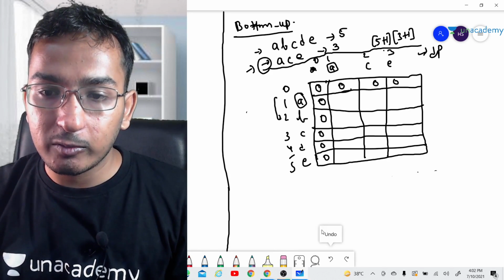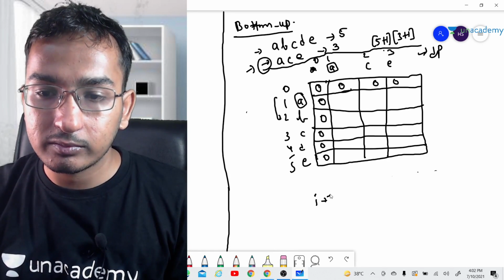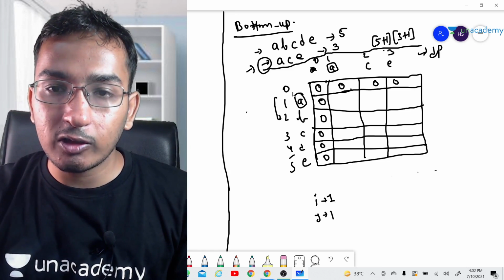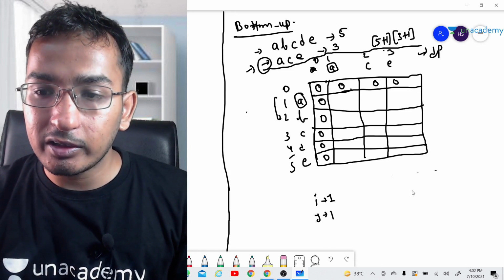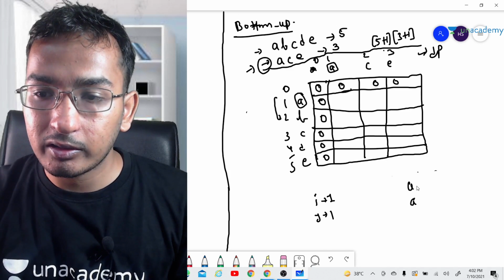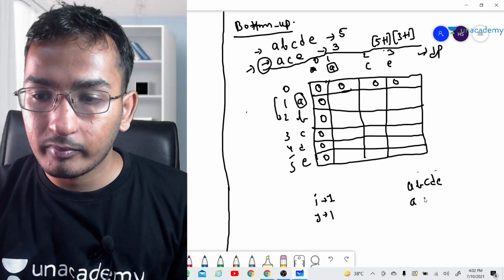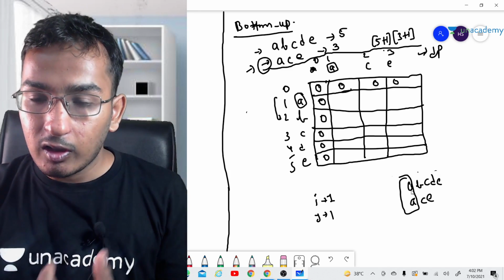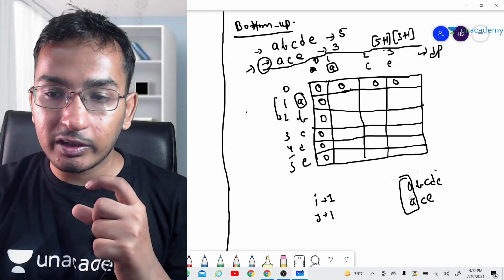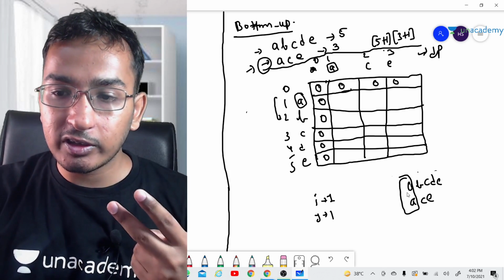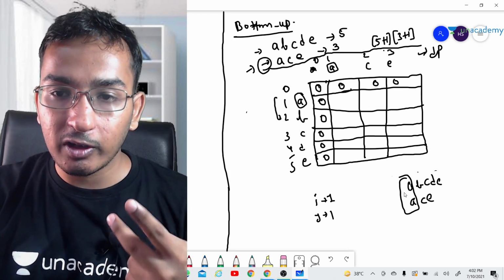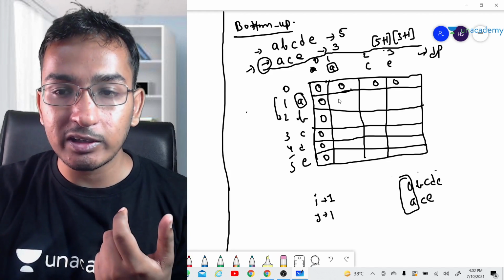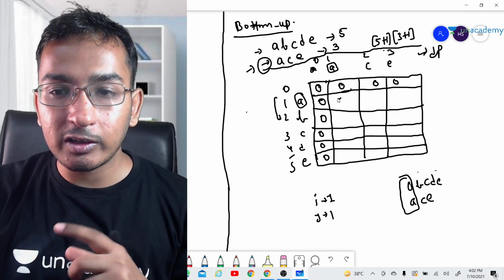Like if I am talking about i equal to 1 and j equal to 1, I am taking A and A. I am talking about both strings of length 1, and there is one match, so the maximum common subsequence for length 1 of both strings is 1.